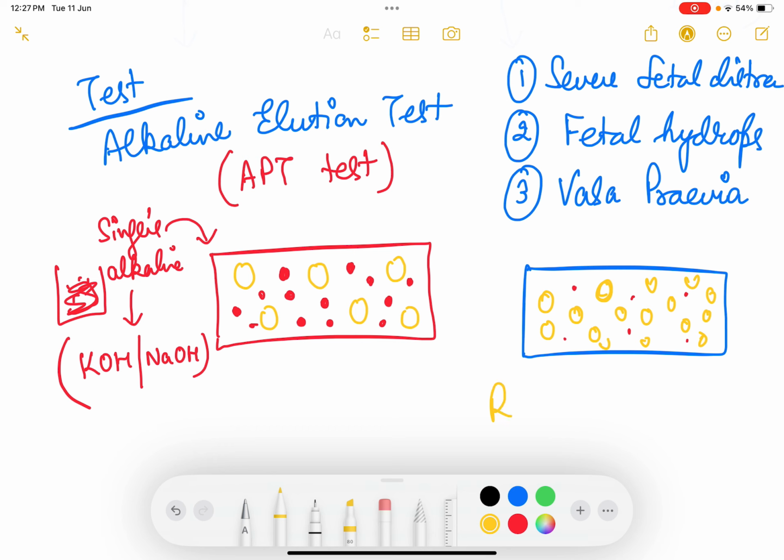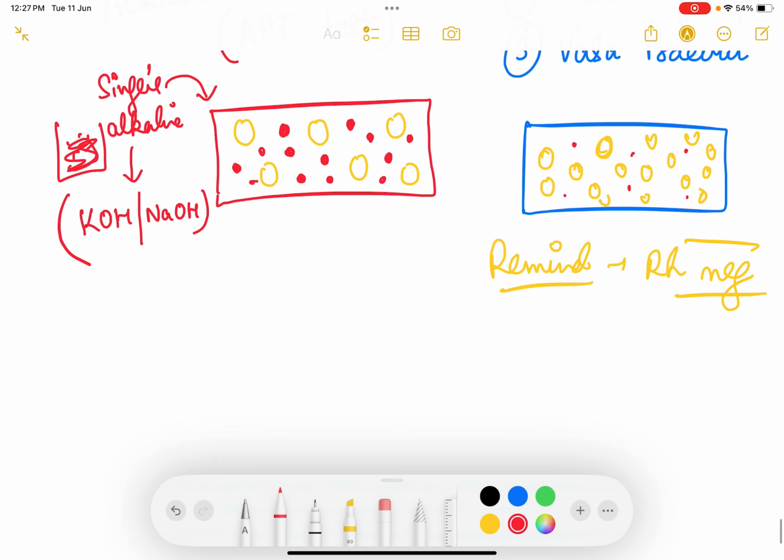At the same time, I would like to remind you of the class of Rh negative pregnancy. Rh negative pregnancy में भी हमने एक टेस्ट का नाम पढ़ा था जिसका नाम था Kleihauer-Betke test, KB test. KB test में भी we did the same. We tried to find how much fetal RBC there is among the maternal ghost cells, but that was an acid elution test. उसमें हमने क्या किया था, एसिड डाला था. The mechanism is same, but we had used acid.